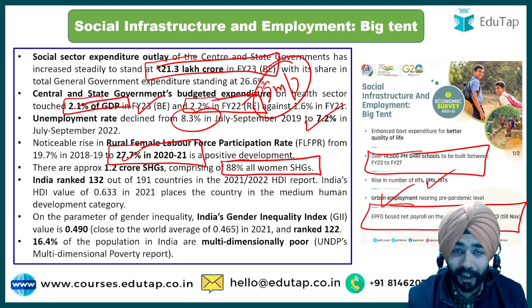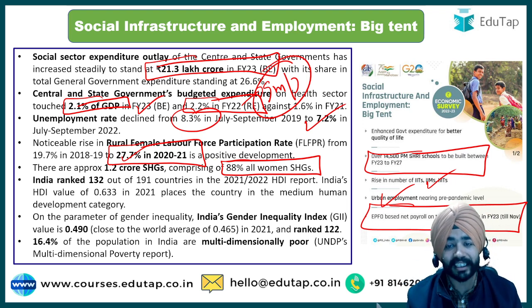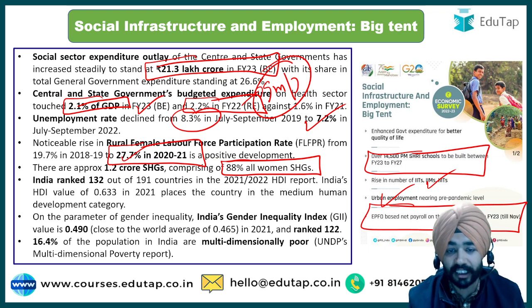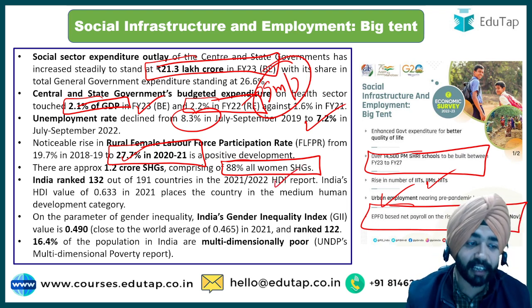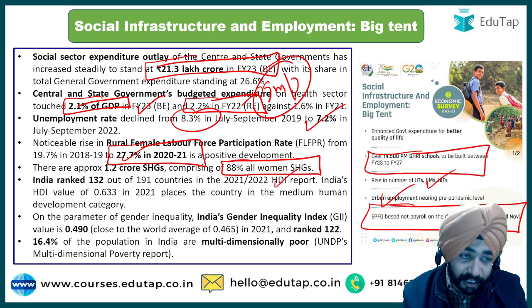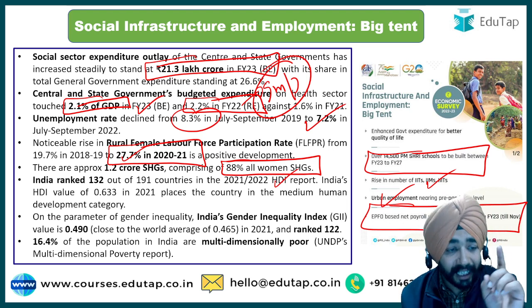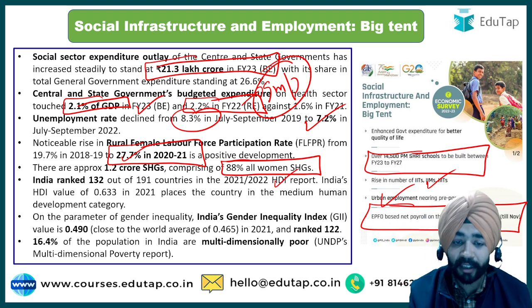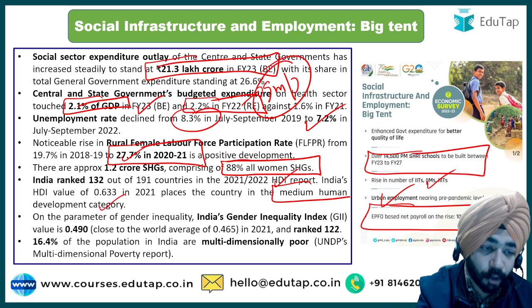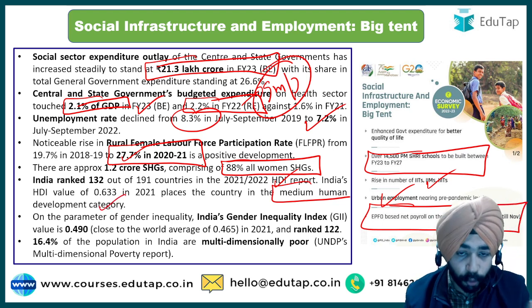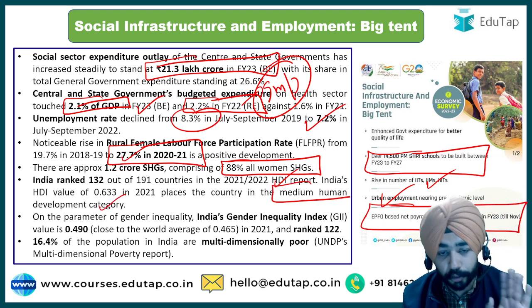Now, guys, the most important thing in the survey is that they have mentioned the important indices that we have just discussed earlier on. Human Development Index की बात की गई, where it says India has been ranked at 132 out of 191 countries in the Human Development Index, where the country is under medium human development category. So now note down the second point, Human Development Index needs to be remembered.